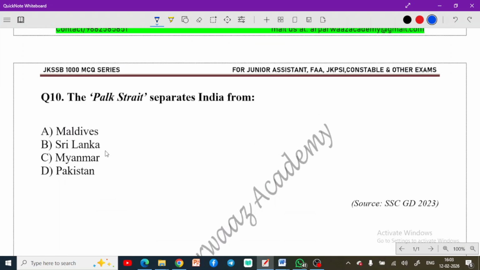The Palk Strait separates India from Sri Lanka. All of us know this fact, but you have to remember that this separates especially Tamil Nadu from the Jaffna district of Sri Lanka. This is a very important fact. Okay, the Palk Strait separates Tamil Nadu from the Jaffna district of Sri Lanka.